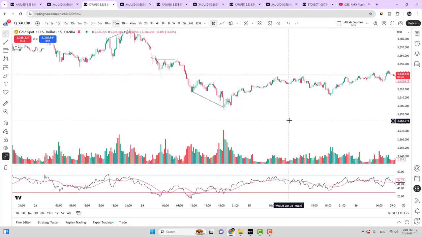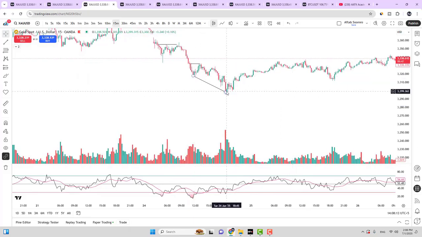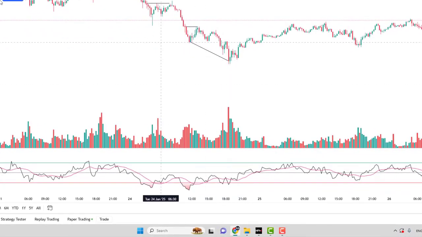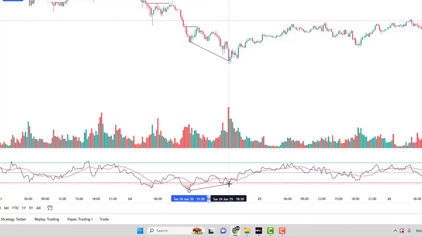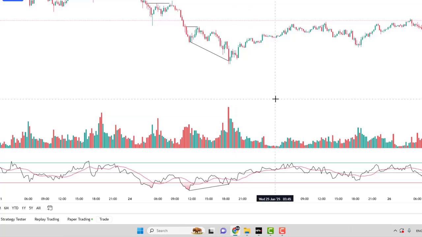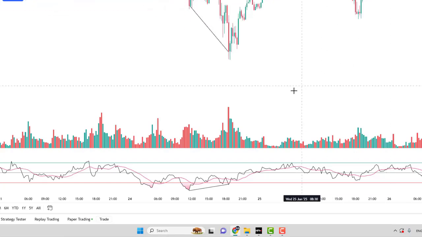Here what we see, the price has created the lower low, but the RSI has not created any lower low, but it has created a higher low. This is the divergence. This is the first indication that the market now intends to move to the upside. So we have to plan the buy from this level.